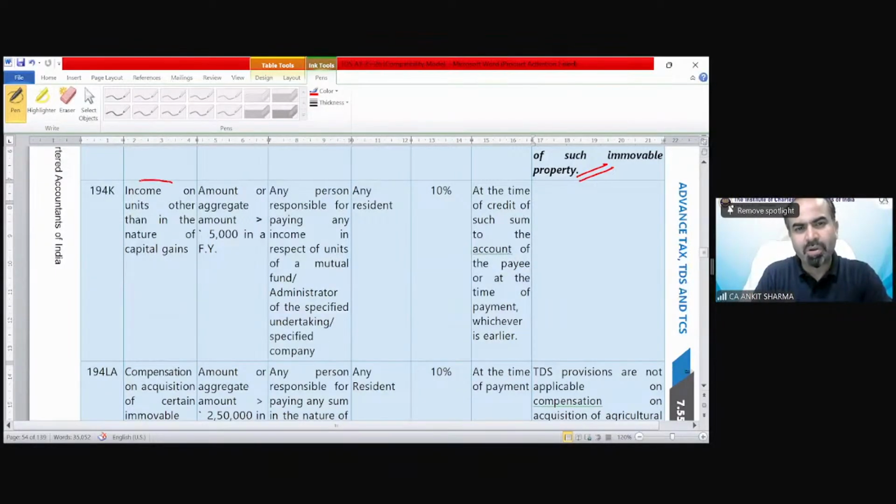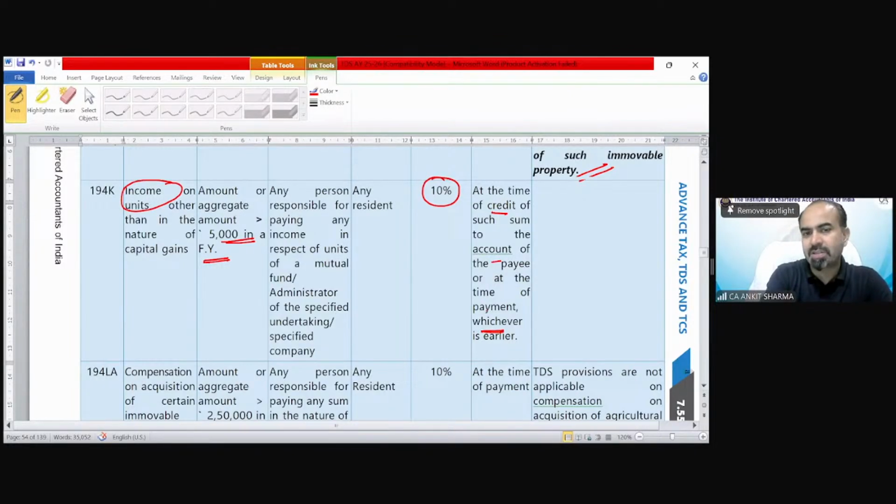So we are talking about income on units like mutual fund, etc. If you redeem them or transfer them, there would be capital gain. But if there is a regular income from it, the TDS is required to be deducted under section 194K. If the amount exceeds 5,000 in a financial year, simple provision, the rate would be 10% at the time of credit or payment, whichever is earlier.